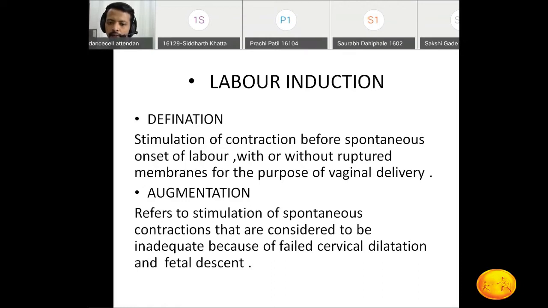And in that case, whatever methods we use are called augmentation of labor. You got my point? Okay. Shall we proceed? Okay.